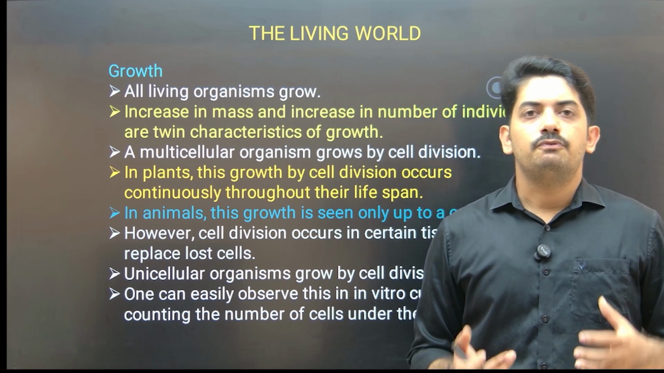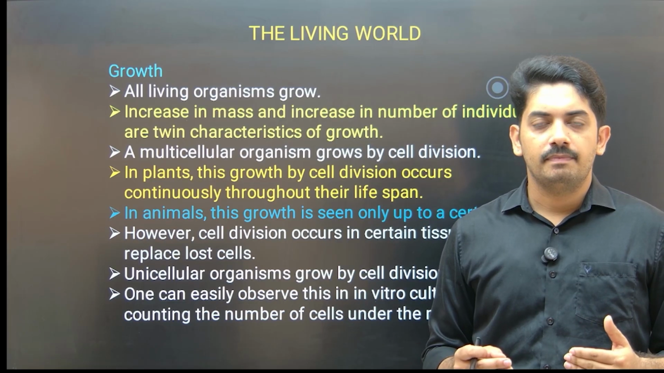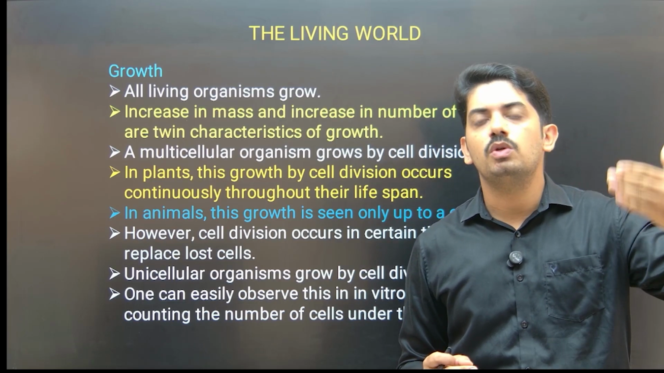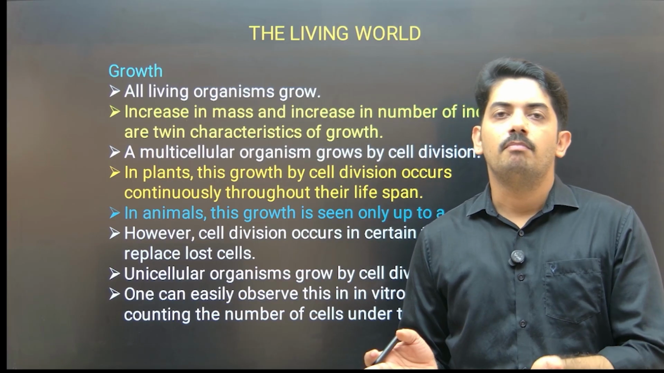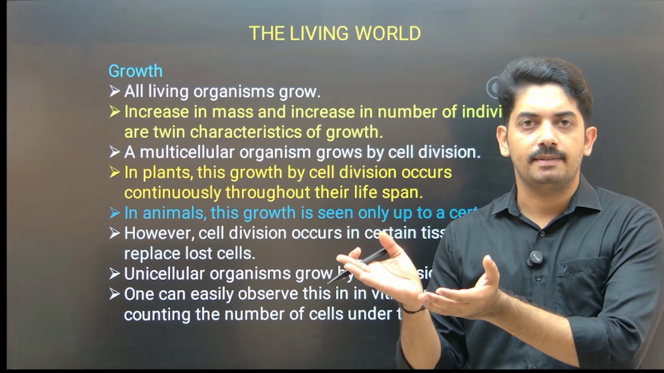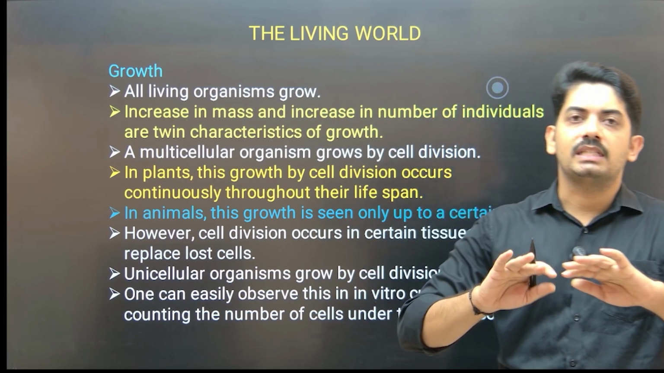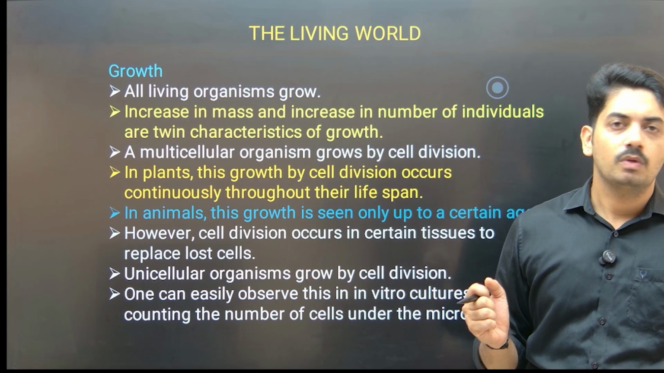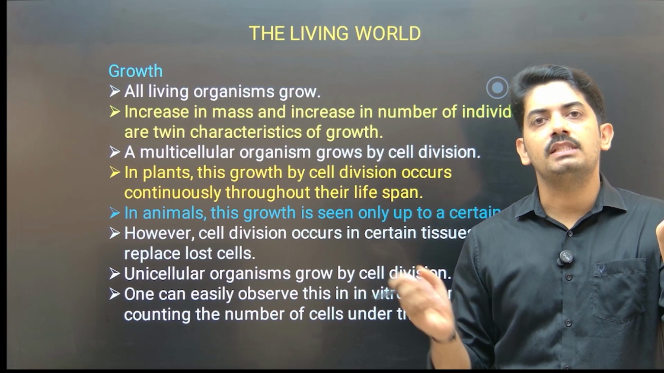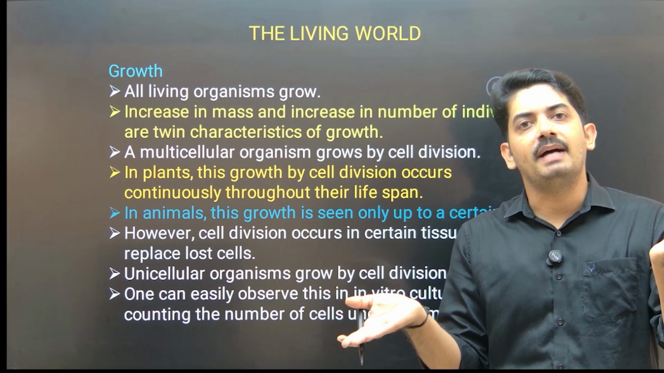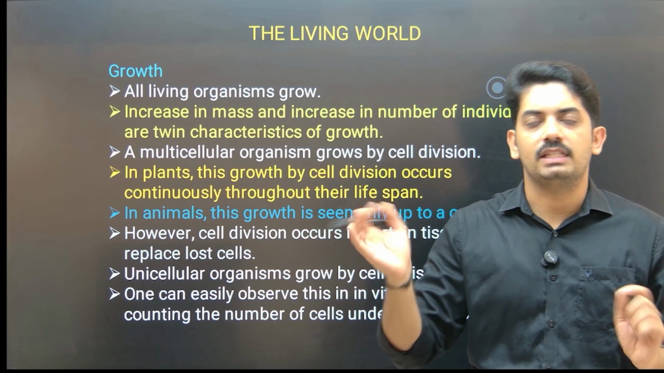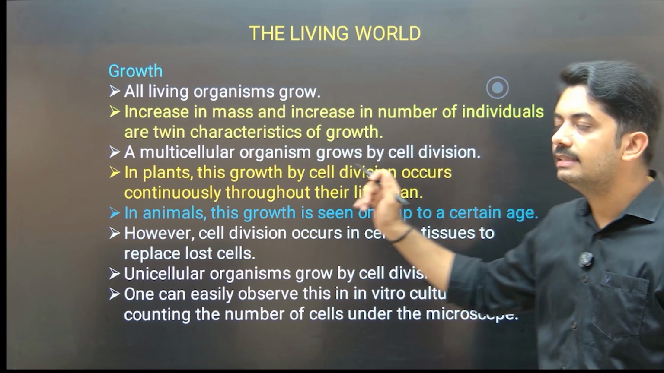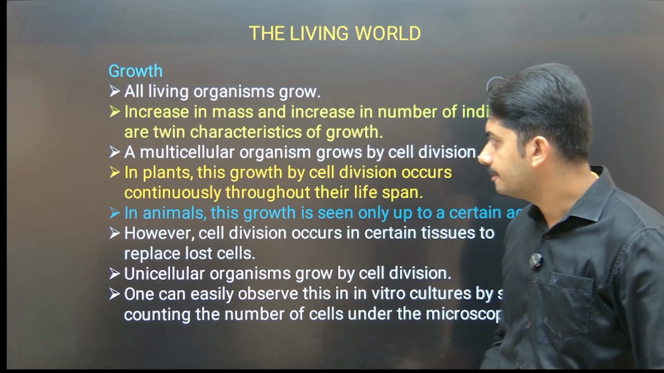See, if one organism is growing, it means the number of cells goes on increasing. Once the number of cells increases, the mass of the organism also increases. That means you cannot separate these two characters. So an increase in the number of cells means an increase in mass, and an increase in mass means indirectly that the number of cells also increased. That's why these two characters are considered twin characters.